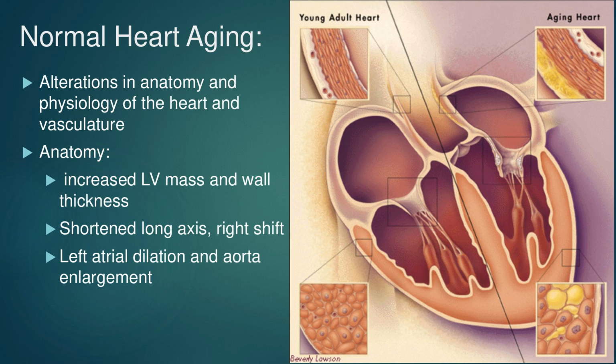Key points we need to consider about the aging heart include anatomic and physiologic changes. Anatomically, the left ventricle becomes thicker with age, and increased wall thickness contributes to less blood volume being ejected by the heart. Reduced heart volume accompanies a less compliant heart due to fibrotic changes.